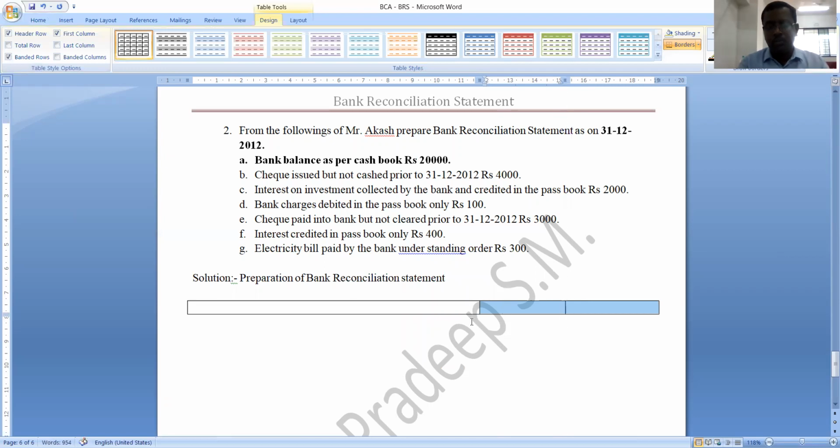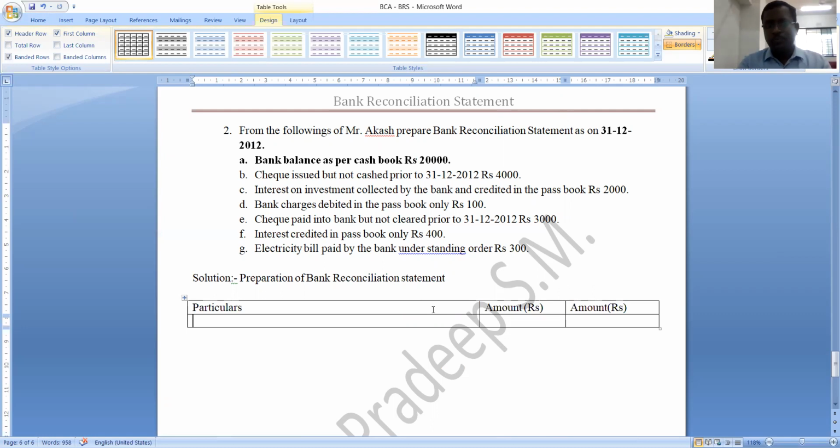You people should make two amount columns, like an inner column and an outer column. This is for particulars. This is for amount in rupees, and this is also for amount in rupees. Understood? Like this, we should make the format.